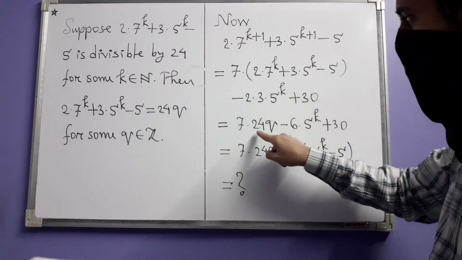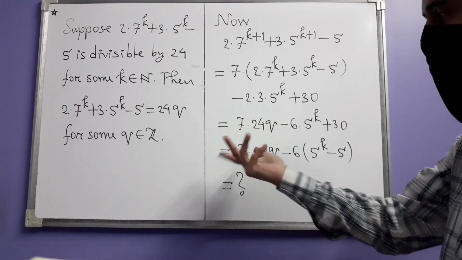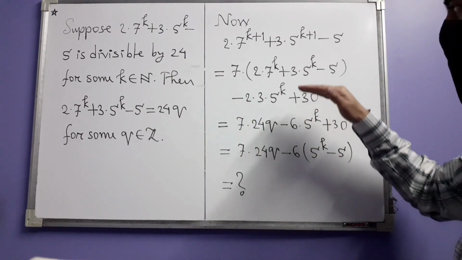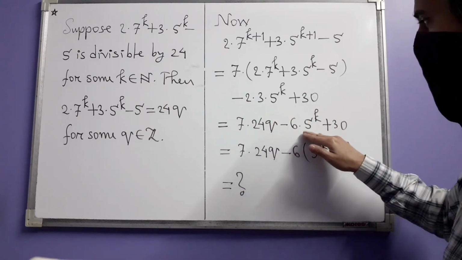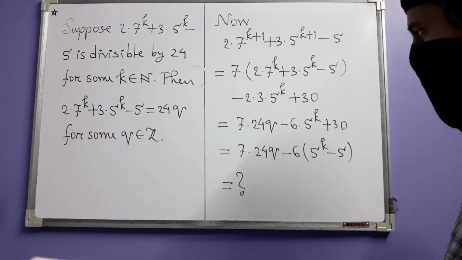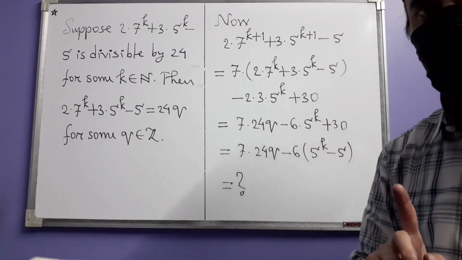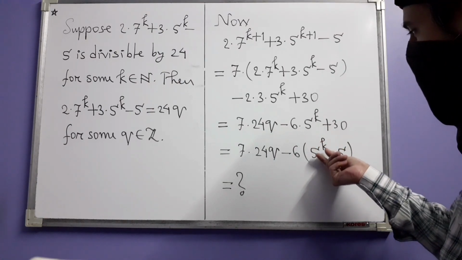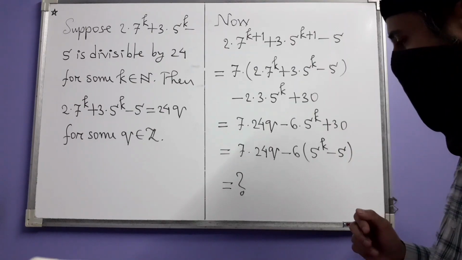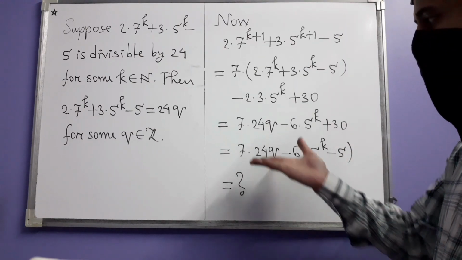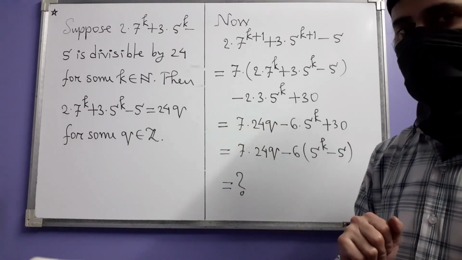So in its place we can write 24q, which comes from our induction hypothesis. The extra part is this, minus 6 times 5 to the power k plus 30. And from these last two terms, if you take minus 6 common out, you are left with 5 to the power k minus 5. What is your aim here? Your aim is to prove that this is divisible by 24.